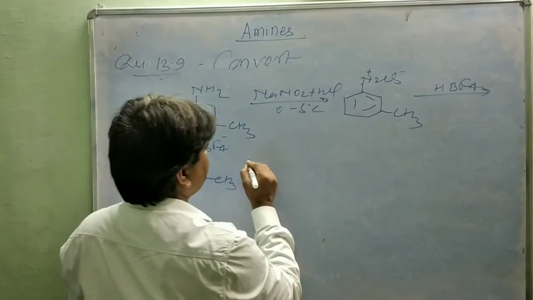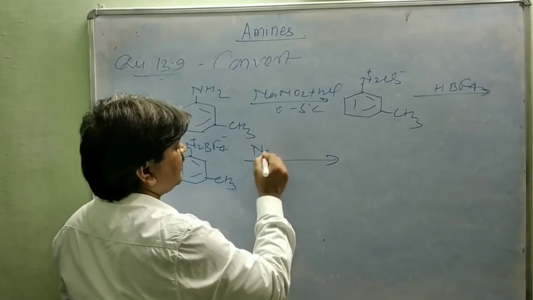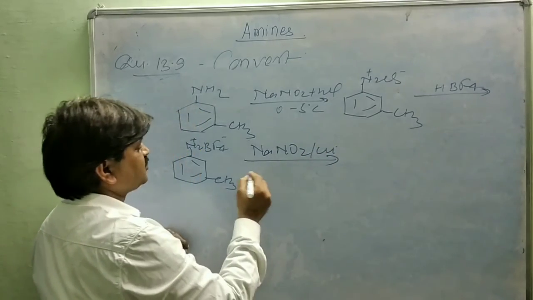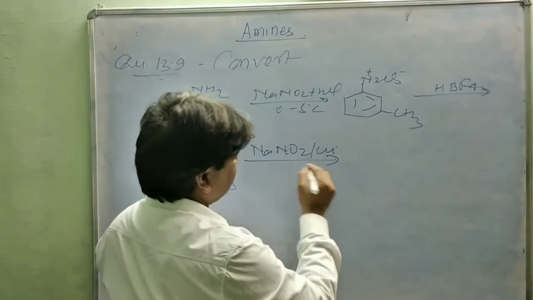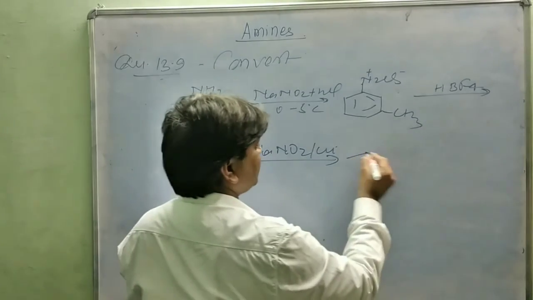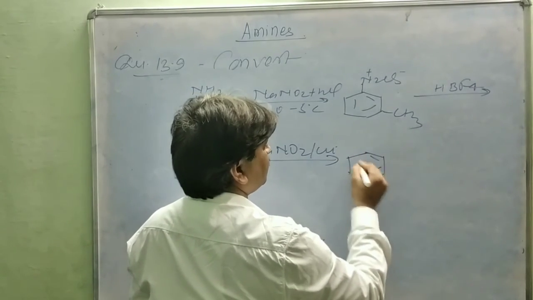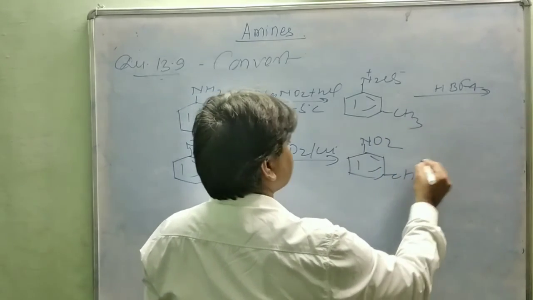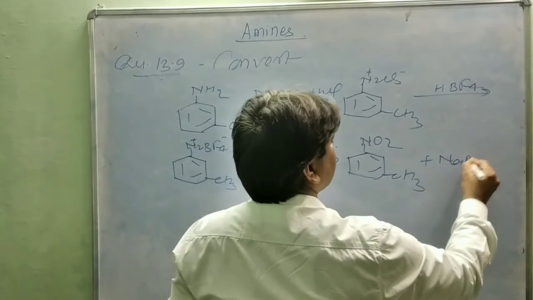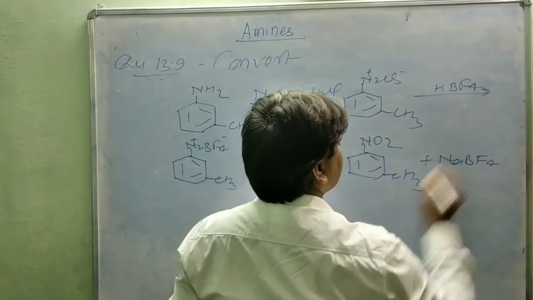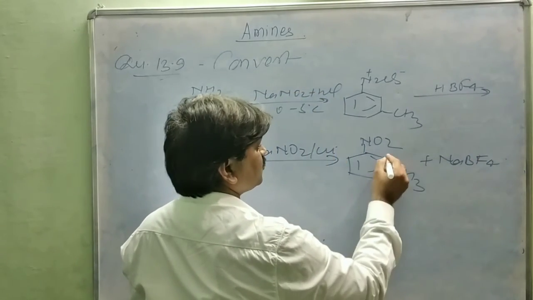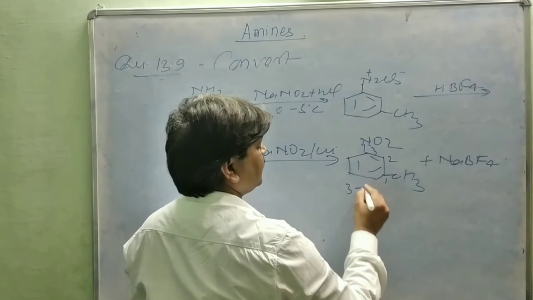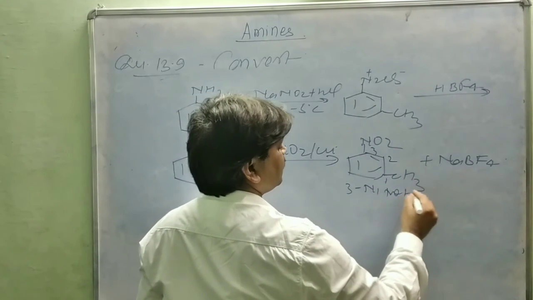Further it is treated with sodium nitrite, NaNO2, in the presence of copper, forming NO2 and CH3 plus NaBF4, which is released. So this is 3-nitrotoluene.